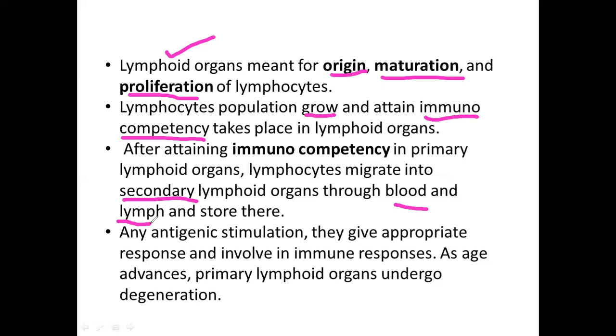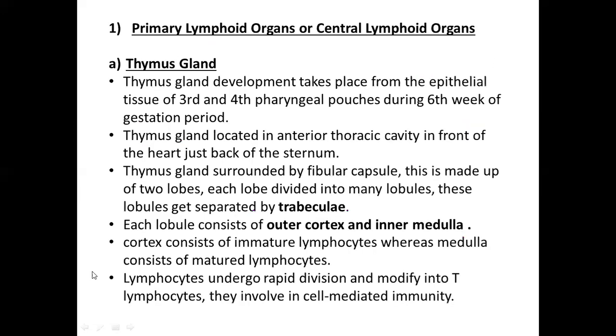Primary lymphoid organs are highly developed during the starting ages, and as age increases, these primary lymphoid organs will degenerate slowly. This is the main characteristic of primary lymphoid organs. Today we'll discuss the primary lymphoid organs, whose other name is central lymphoid organs. We have three primary lymphoid organs: thymus gland, bone marrow, and bursa of Fabricius. Coming to today's slide.